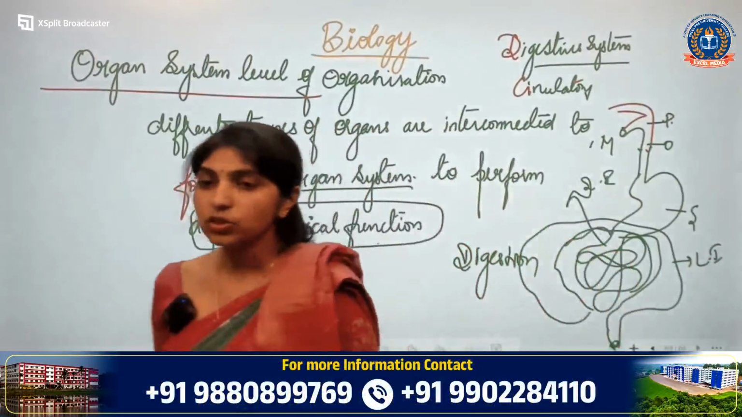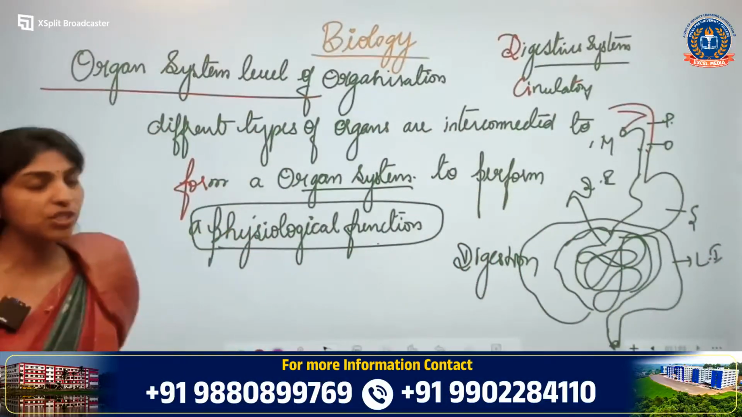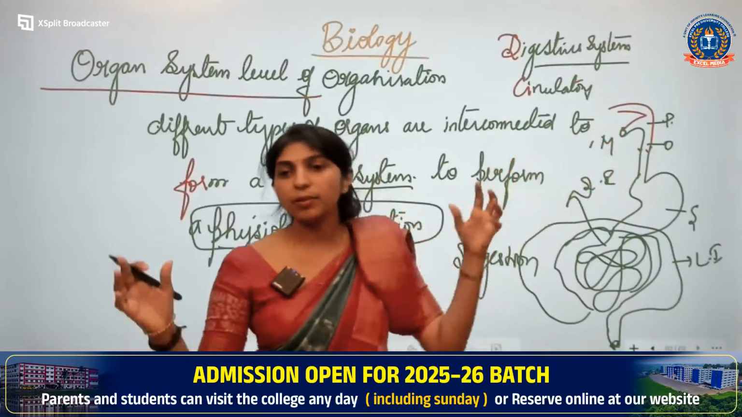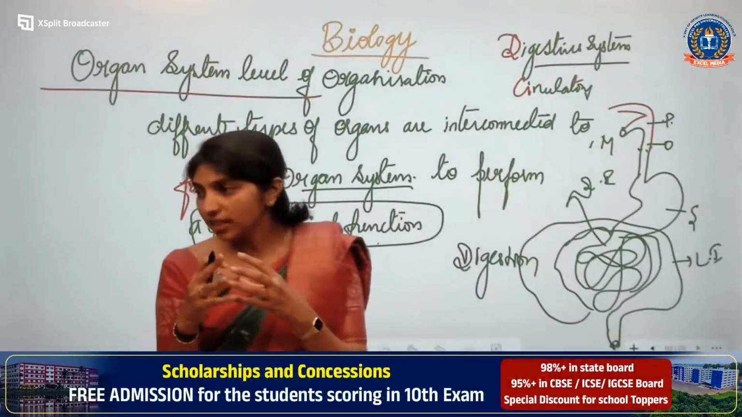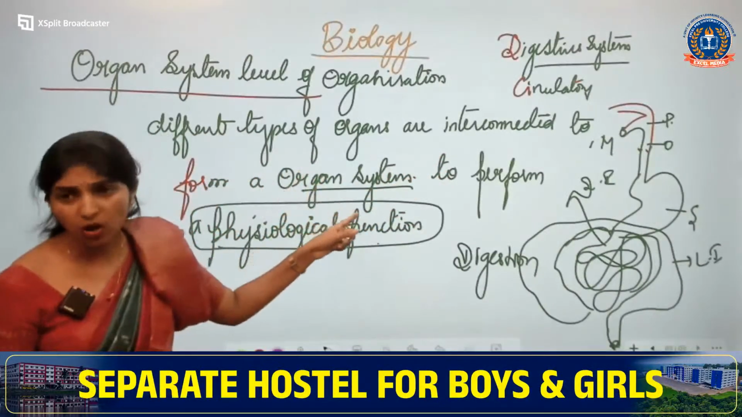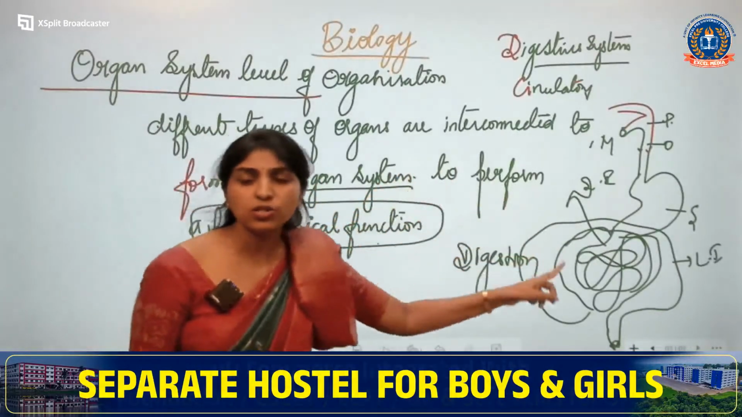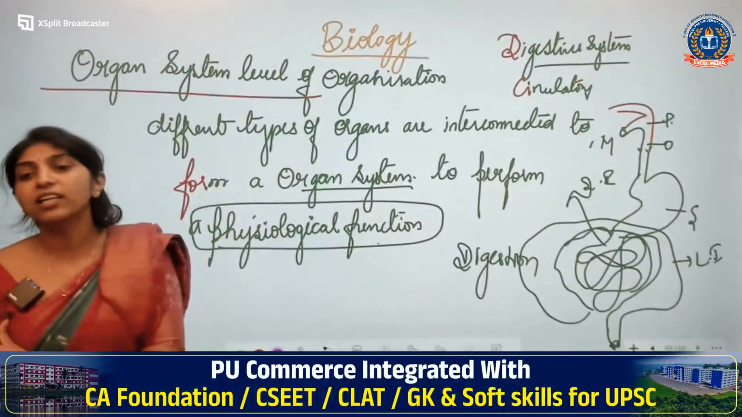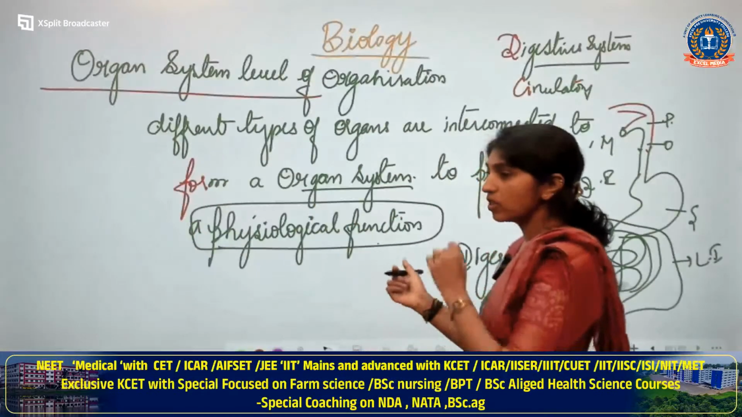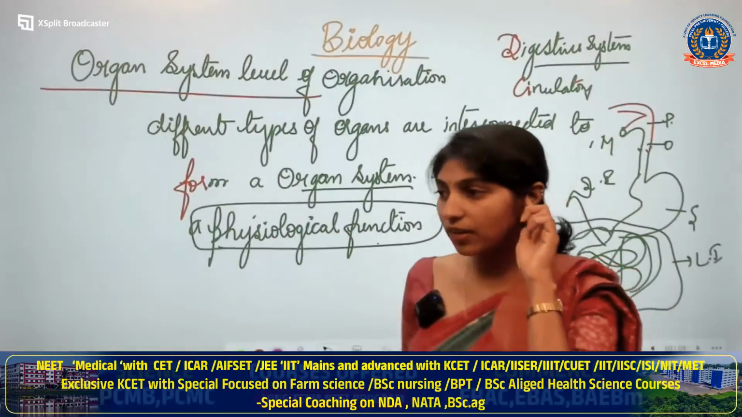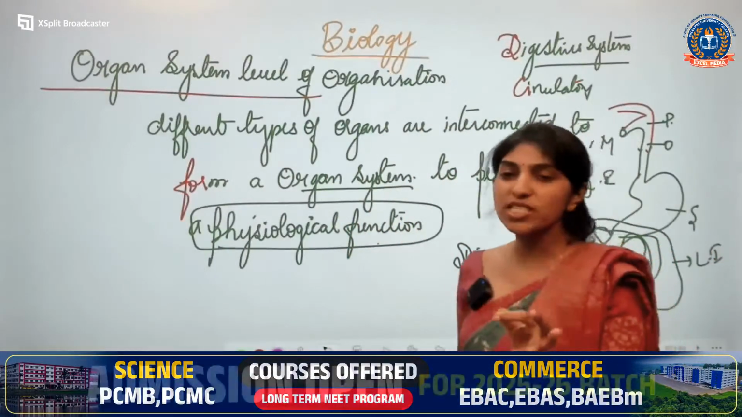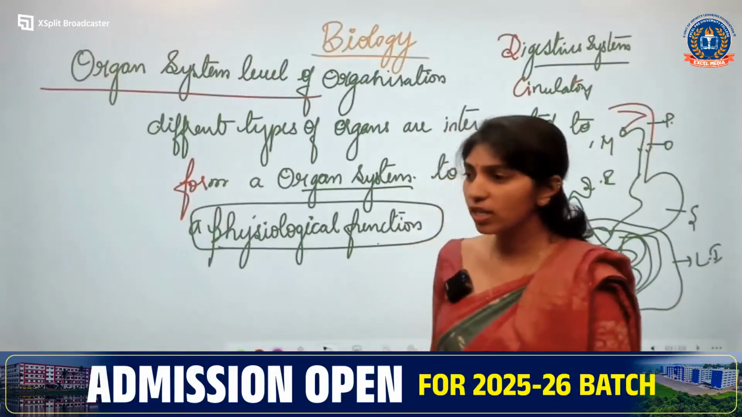Yes. So, tell me, what is organ system level of organization? Different types of organs are interconnected. Nervous system is also organ system, interconnected to form a organ system, and that organ system will perform the body function, and here the body function is referred as physiological function. Physiological function, can we tell it as a specific life function? Yeah. Physiological function, you can say it as a specific life function. That is also correct.